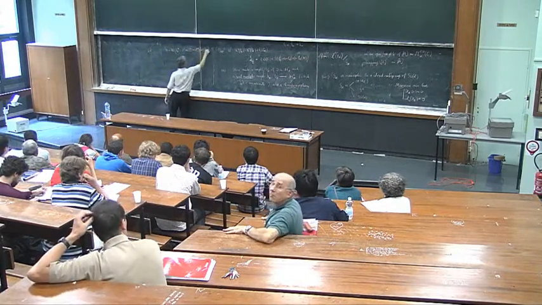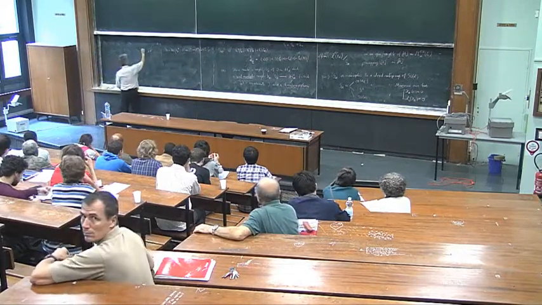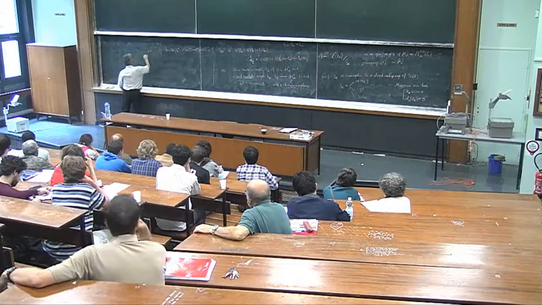So this is the orthogonal complement of the tangent space of the orbit. Anyway, it's called the slice, the gauge slice.